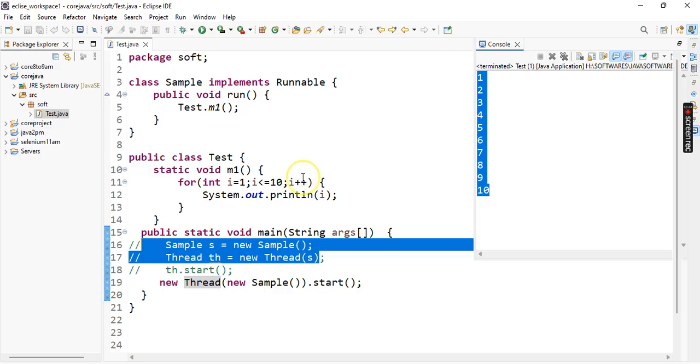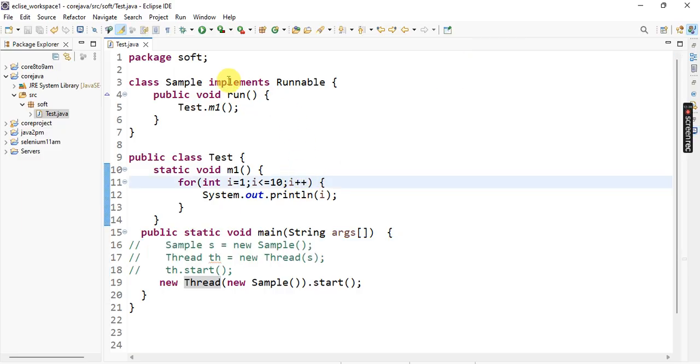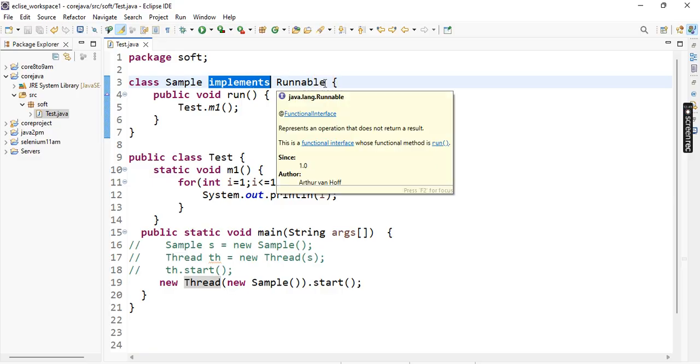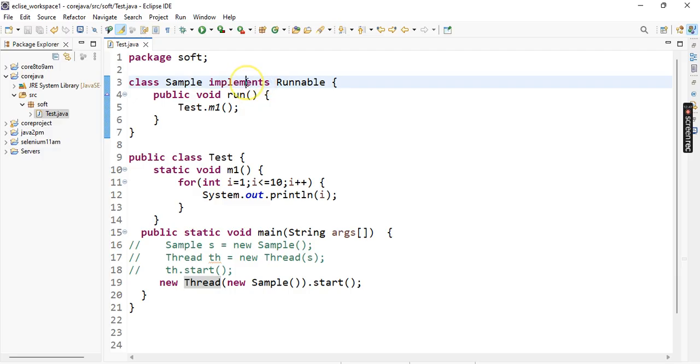But what is the difference between extends Thread class and the Runnable interface? If you take extends Thread class, we cannot extend any more classes. But if you implement the Runnable interface, we can extend some other classes also, some other predefined class, and we can implement some other interfaces also. Multiple inheritance concept is there.